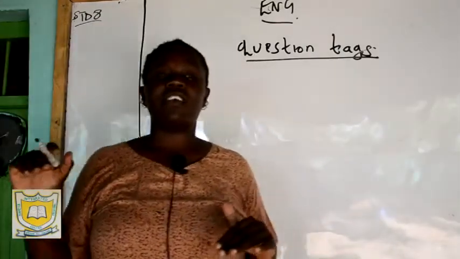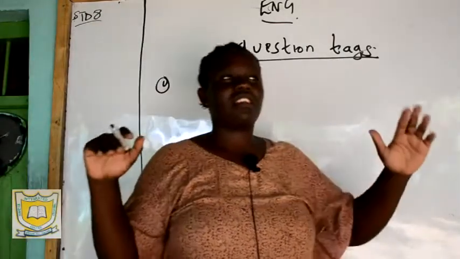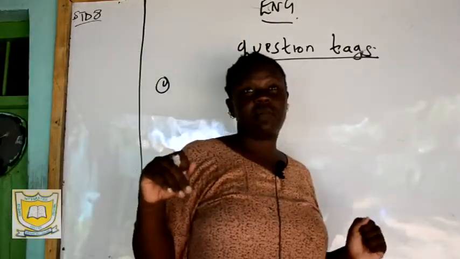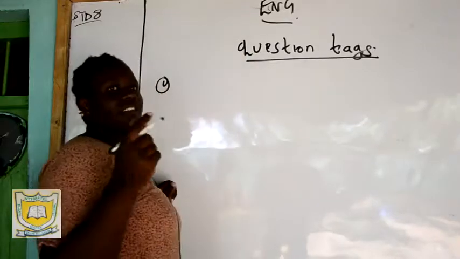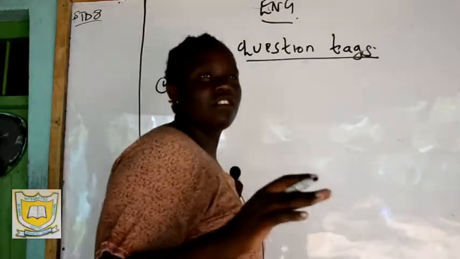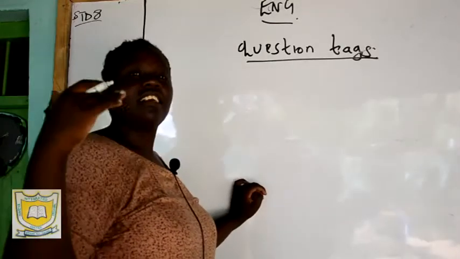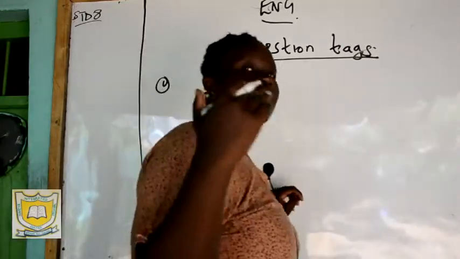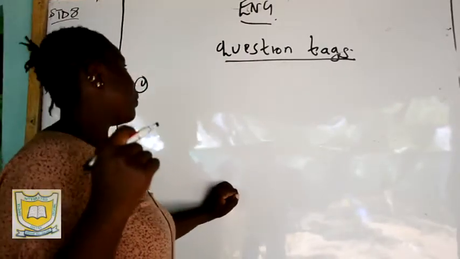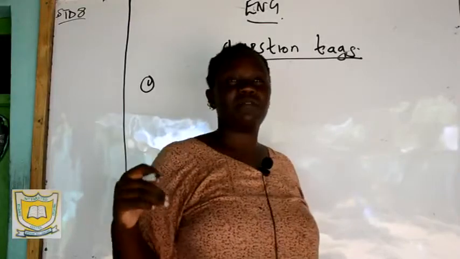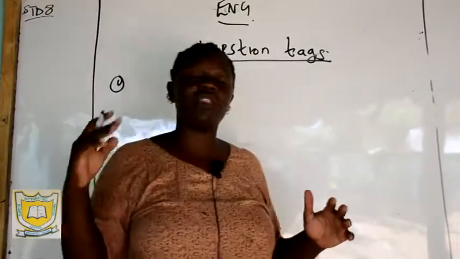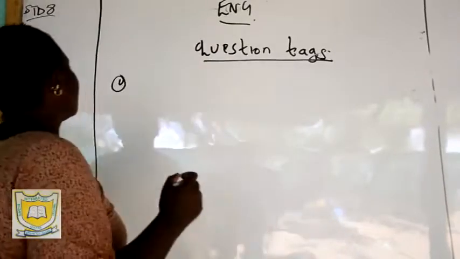Okay, for example, when we're talking about helping verbs, a positive statement takes a negative question tag, and a negative statement takes a positive question tag. A negative question tag is simply a tag with not in it. But you realize that when a statement does not have a helping verb, most learners cannot come up with the correct helping verb, with the correct question tags.